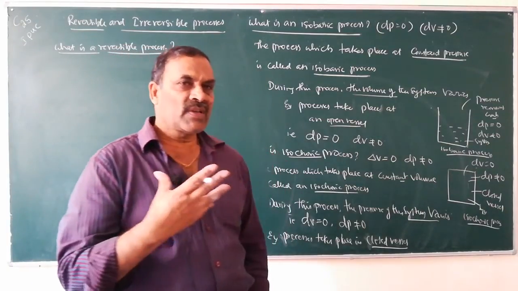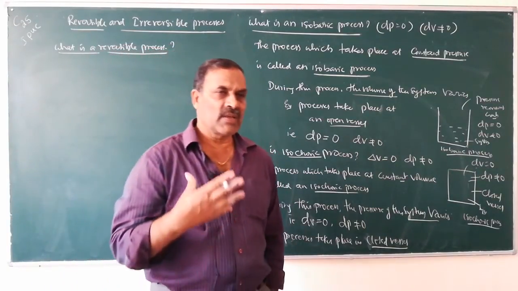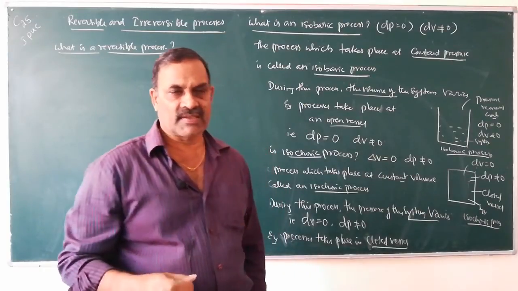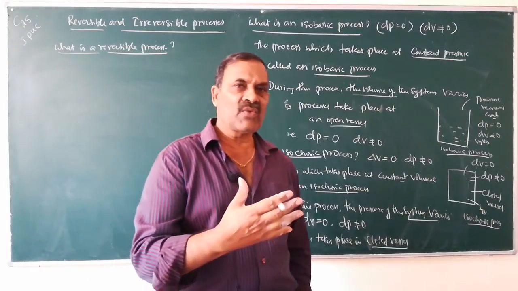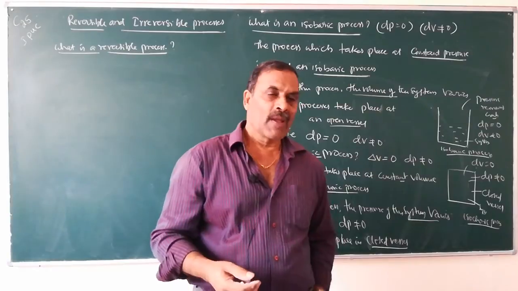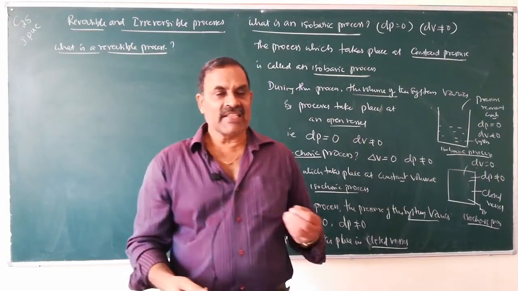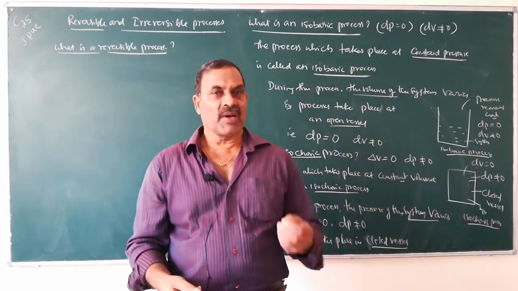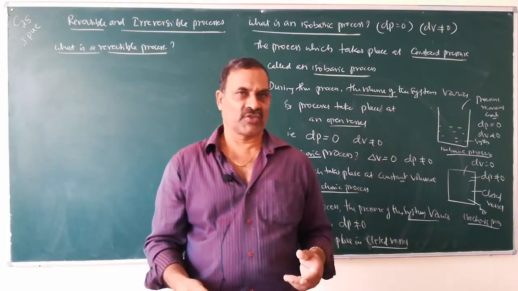A reversible process is a very slow process and it can be reversed at any time by increasing the opposite force by a very small amount.